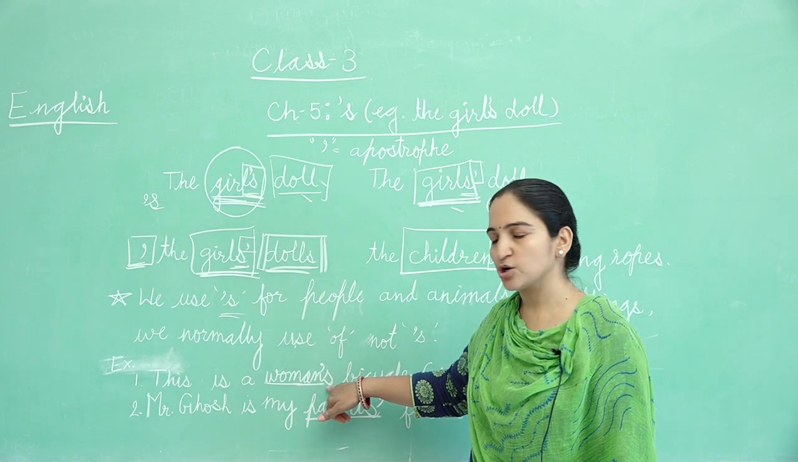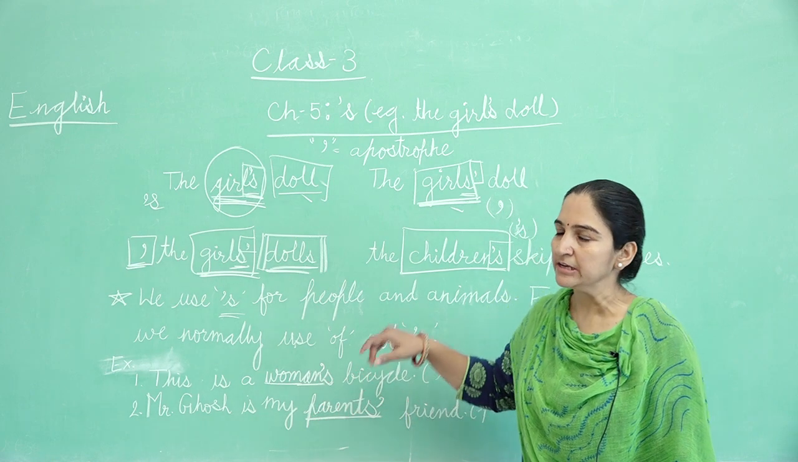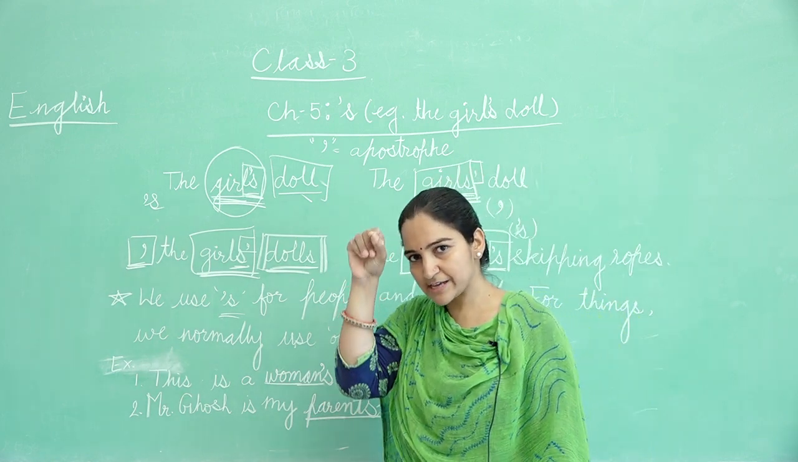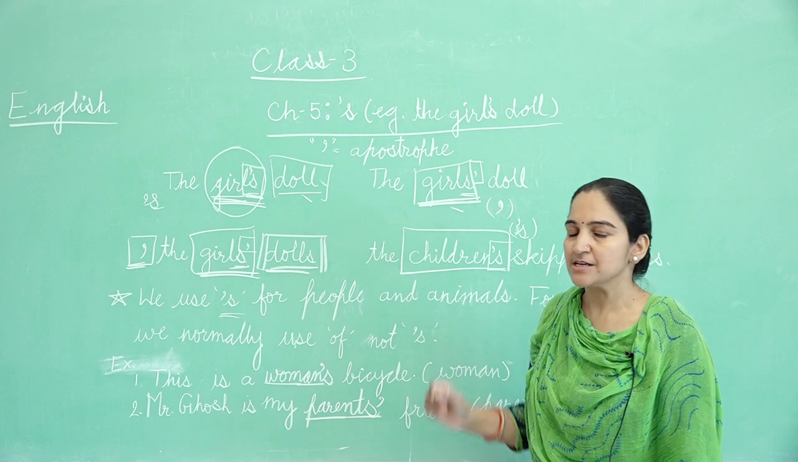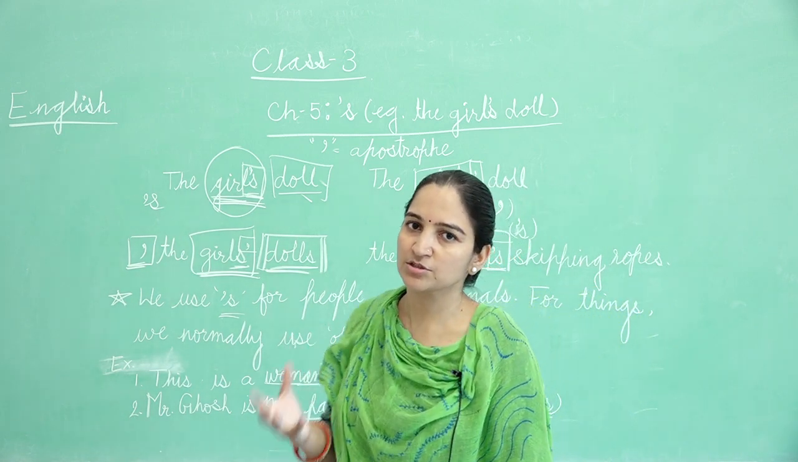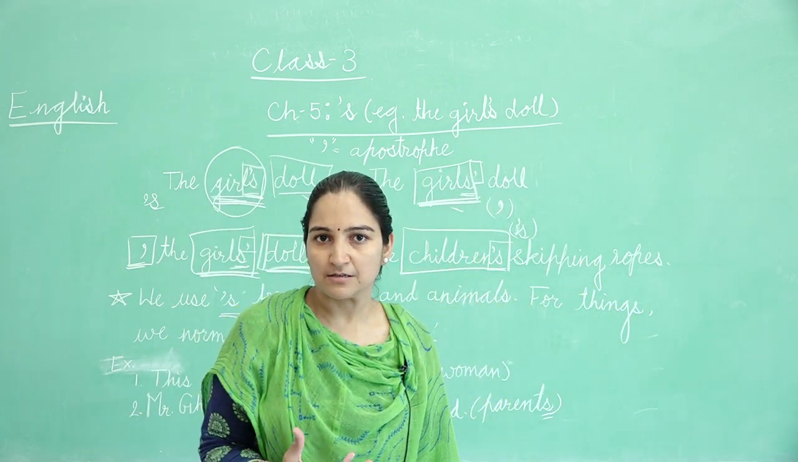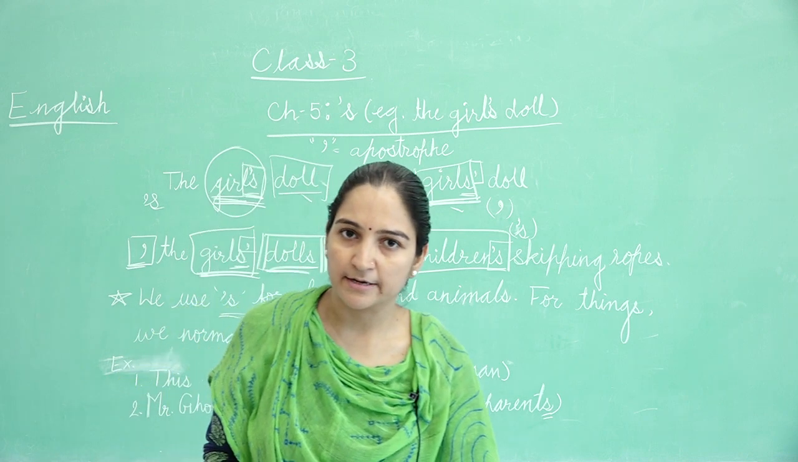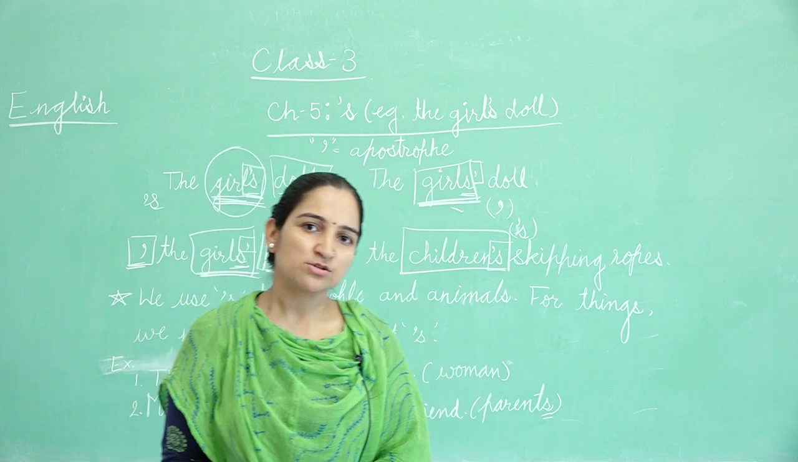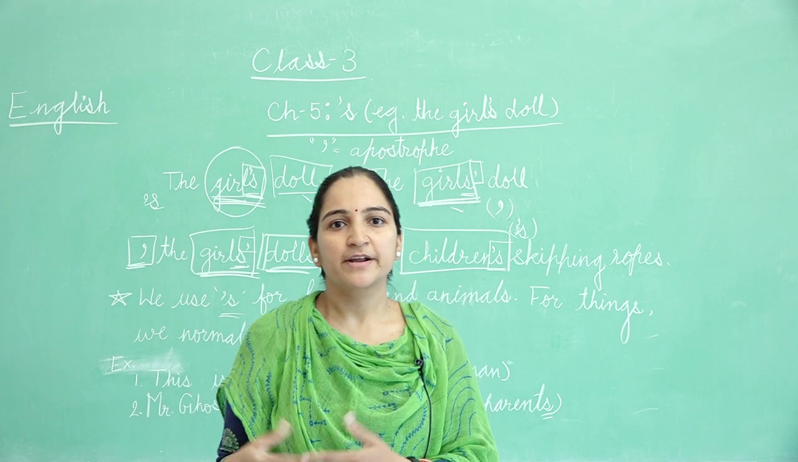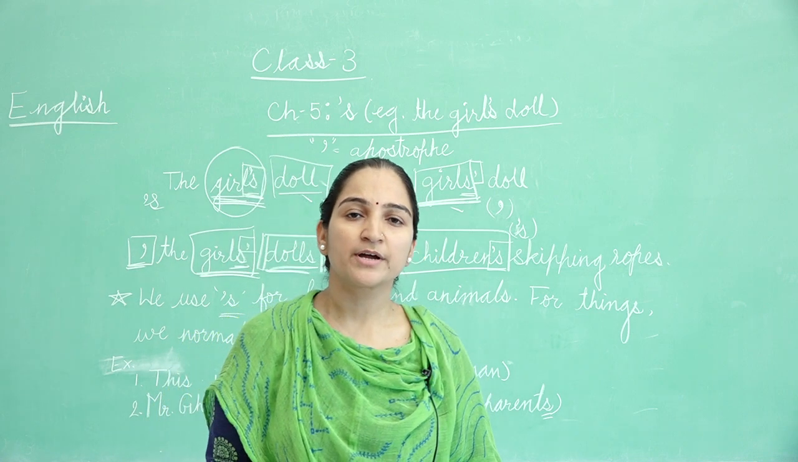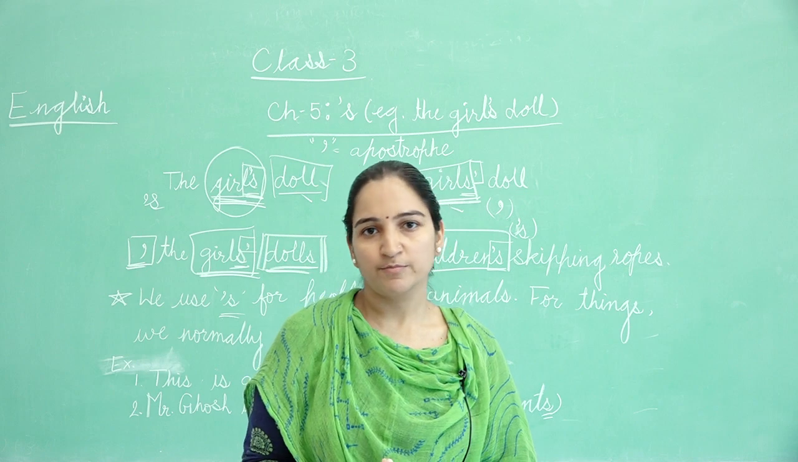Whenever the noun ends with S, we put only the sign. If the noun does not end with S, then we put the sign first and then write S. It shows the belongingness or ownership of a thing, person or animal. Understand? Now that's all for this chapter, and the rest of the exercise you can do at home from your grammar book. Thank you.